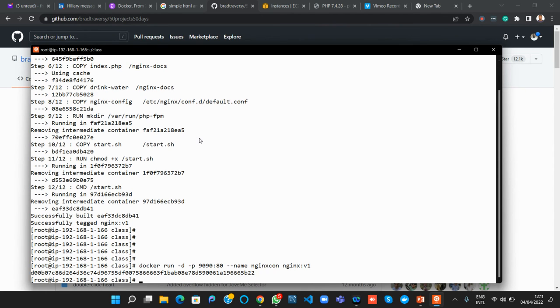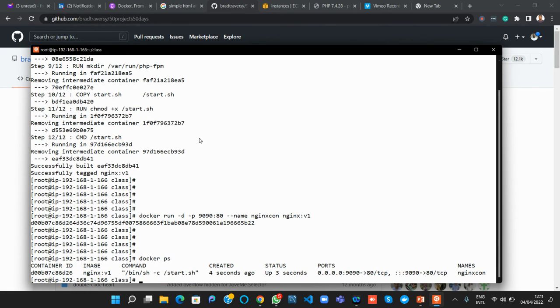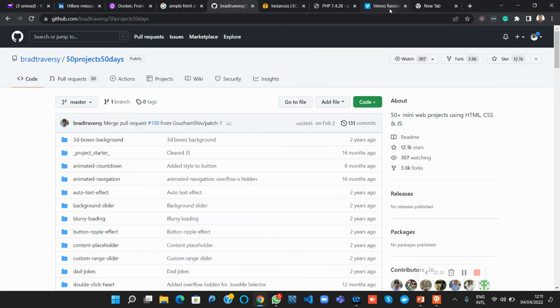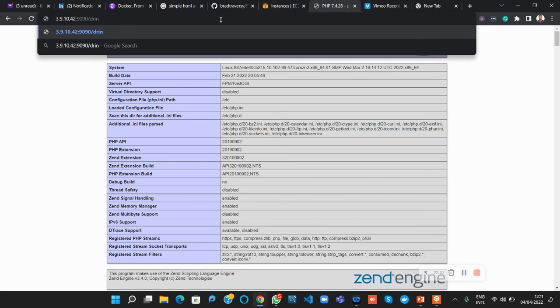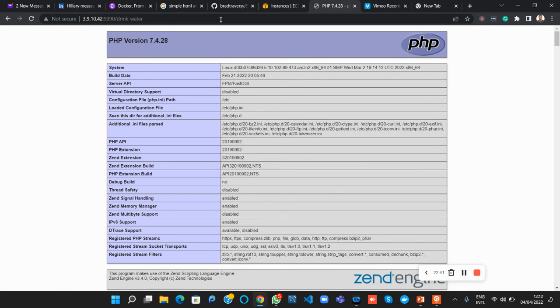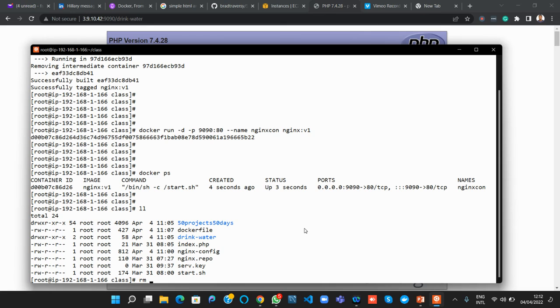I just press enter. That's build. So Docker PS, that's there, right? So let's see if our page will be displayed. It's drink water, right? So this will be slash drink water. This is where our HTML page is served. Why am I not getting this? Okay, there's a small issue.